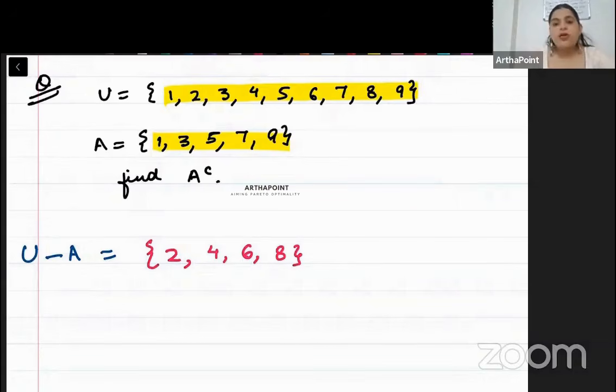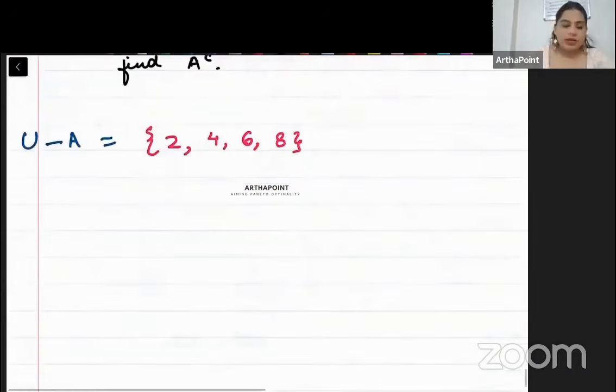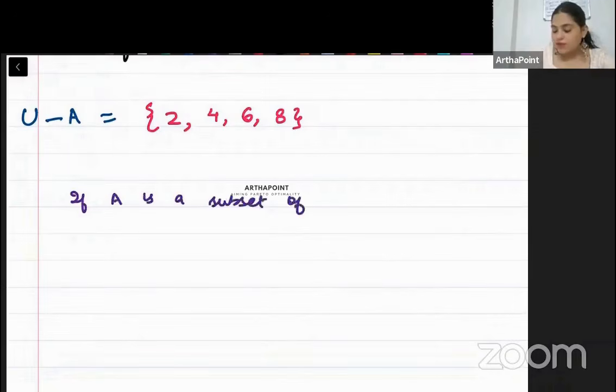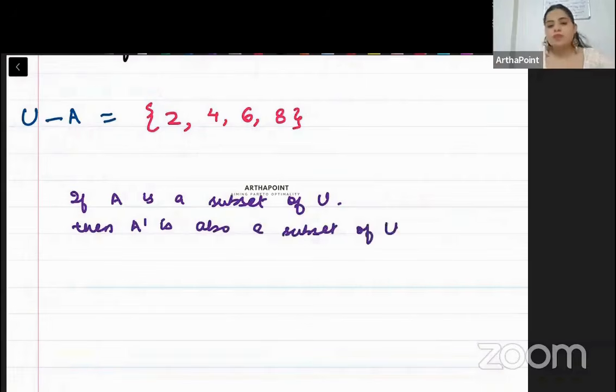Okay. Now I want to come to an important property here. Let me just list that down. So what am I saying? I am saying that if A is a subset of U, then A complement is also a subset of U. Why, beta? Because A complement comes from U itself. When I subtracted A from U, only then I got A complement, right? So all of A complement's elements belong to U. So it is a subset of U.